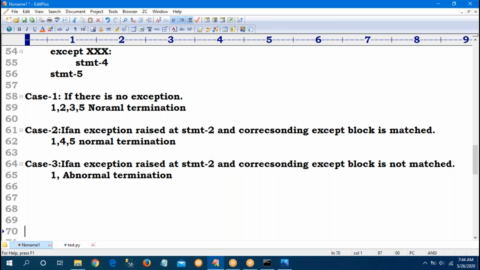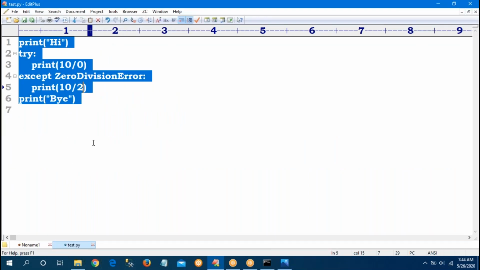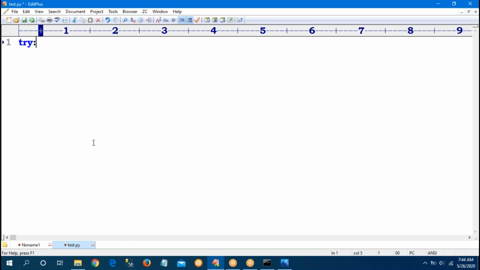Sir, now observe carefully. In the try block, I am giving print of 10/0. The exception is raised immediately. So what to do? The except block. What is the class? ZeroDivisionError.